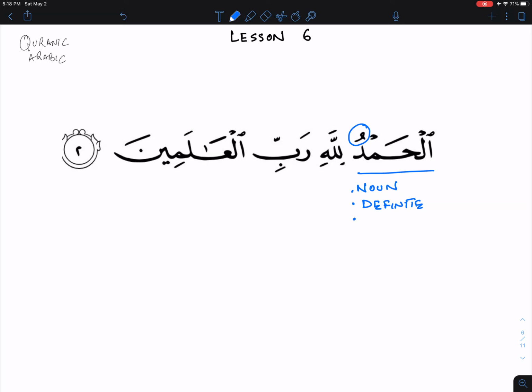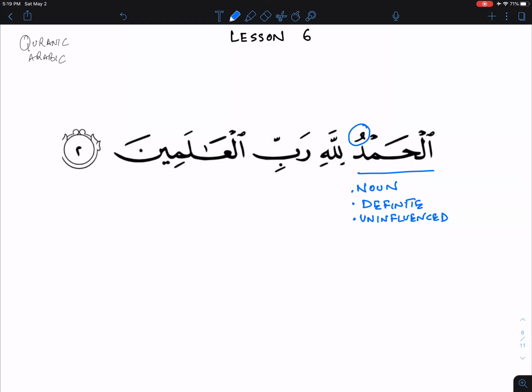This means it is in the uninfluenced condition, meaning there is no word acting upon this word. So there's nothing before this word that is acting upon it, so it comes in its most natural state.